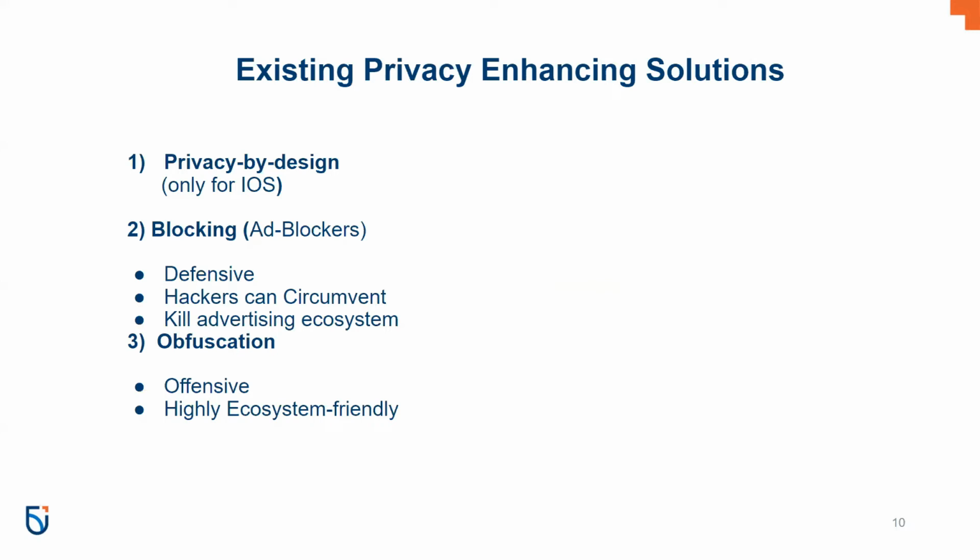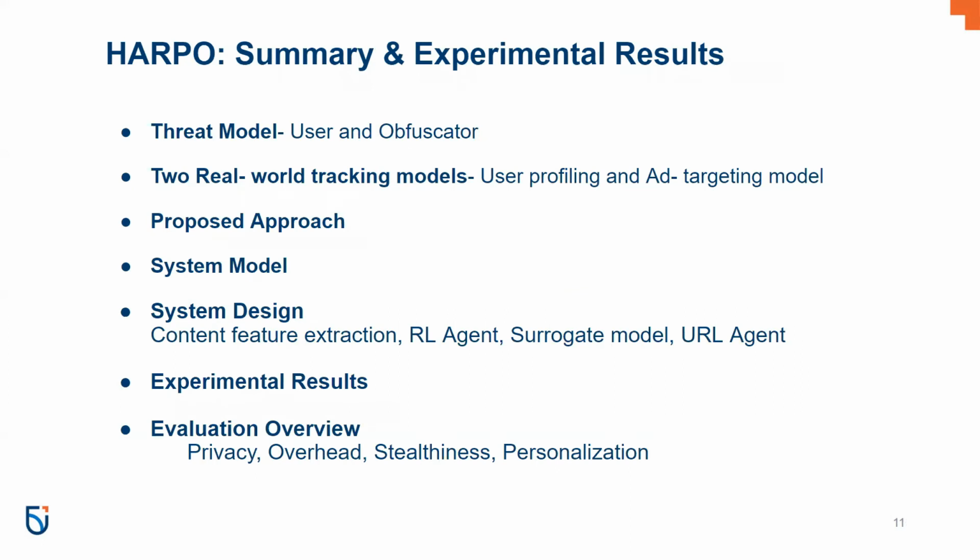So here the author is using a threat model where the user and the tracker are simulated. The obfuscator that they are using should be seamless, stealthy, and have low overhead. There are two real-world tracking models that they have used, which are the user profiling model and the ad targeting model. As per the proposed approach, Harpo interlinks the user web page visits with obfuscation web page visits. It takes extra content features of web pages, and privacy metrics have been used for calculating the percentiles of false negatives.